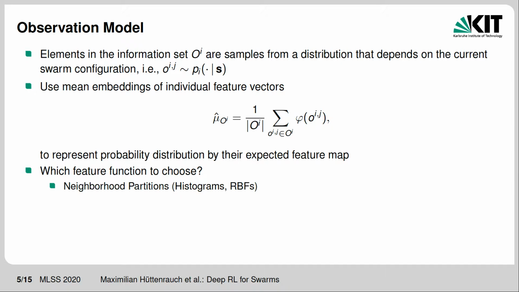The first feature function we will look at are what we call neighborhood partitions, which are essentially histograms over spatial features. The second one is a simple feed-forward neural network which maps all elements of the set of observations into a higher dimensional hidden space.